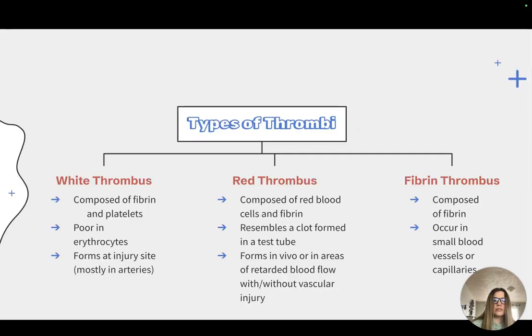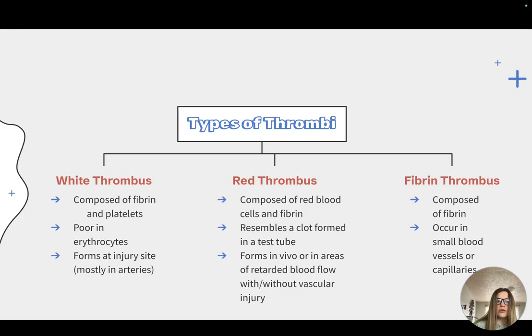Now that we have discussed the basics of thrombosis, we can begin to discuss the types of thrombi. There are three types of thrombi: white, red, and fibrin. The white thrombus is mainly composed of platelets and fibrin and is generally poor in red blood cells, also known as erythrocytes. White thrombi tend to form at the site of an injury, of deformed or damaged vessel walls, and are common in areas where blood flow is rapid, such as arteries.